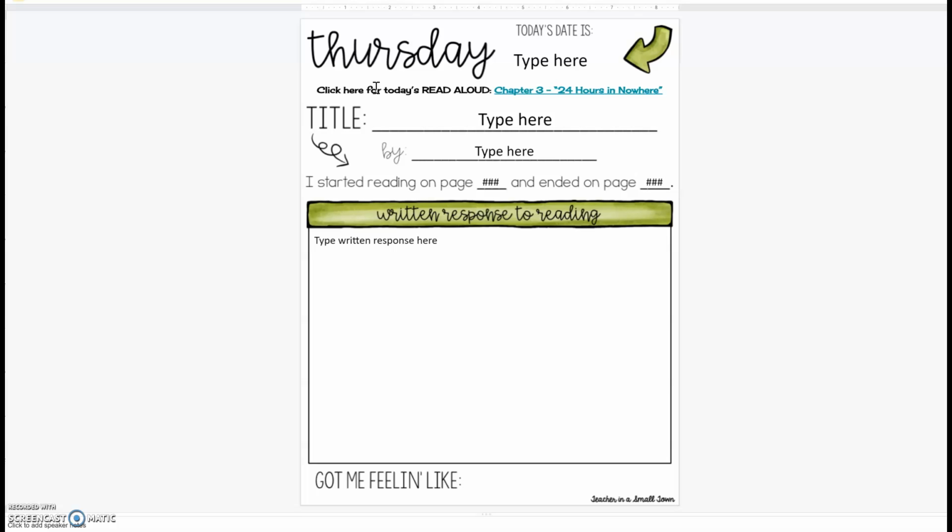When you go into the readings, I am reading and you're actually going to see the pages on the screen. So you can actually be reading along with me, reading it aloud, or you're welcome to read a chapter on your own from 24 Hours of Nowhere if you would prefer to do that rather than listening to me read. Okay. But I have broken it down by chapter.